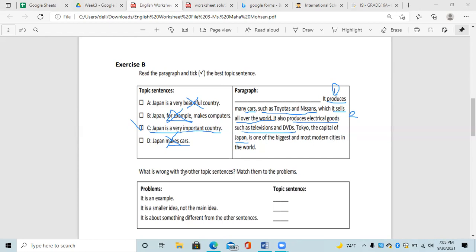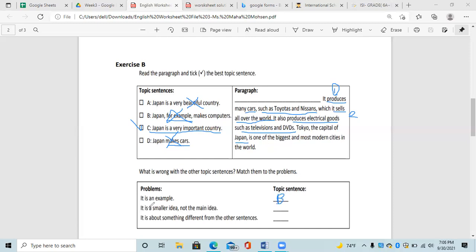Clear? And then they are asking us, now that we chose part C, which is the correct one, and there are A, B, and D, they are all wrong. So here in this part, they are asking us why these are wrong, the three, A, B, and D. So one of them is an example. We saw here that part B is an example.